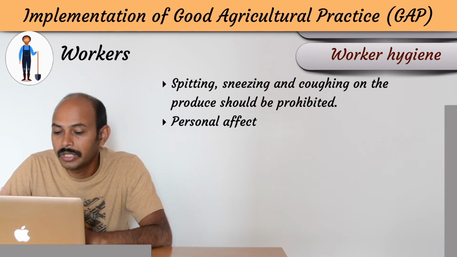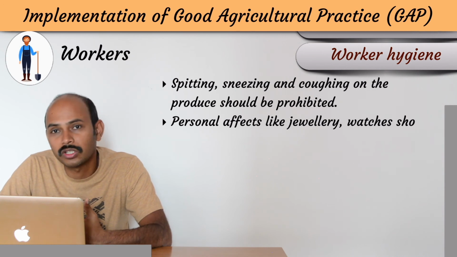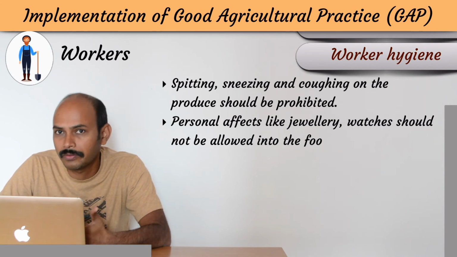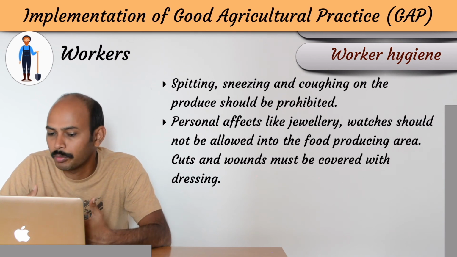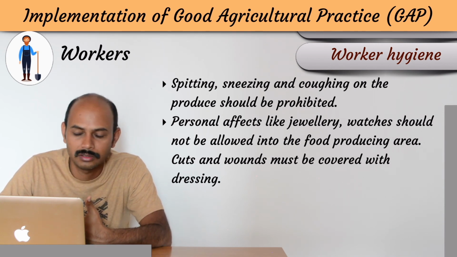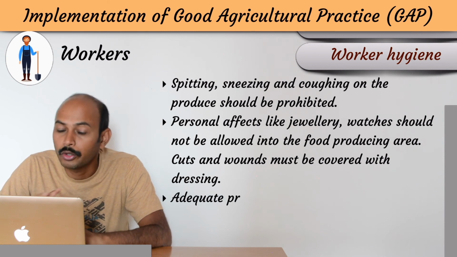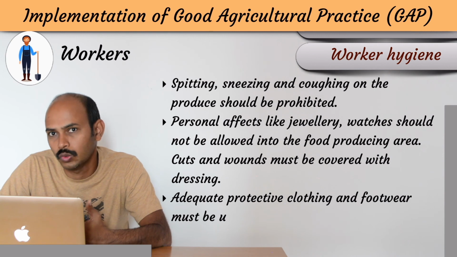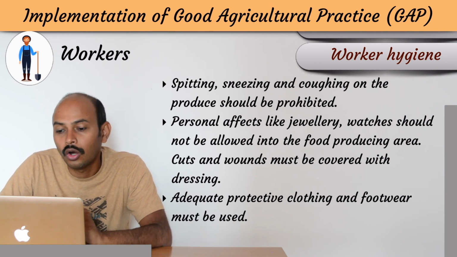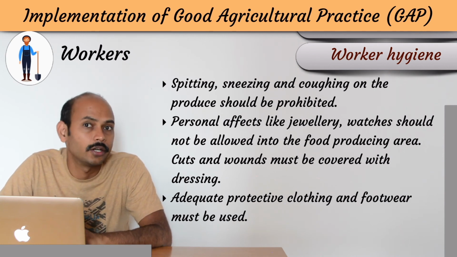And also personal effects like jewelries, watches should not be allowed in the working field. And if there are cuts or wounds, they should be treated properly or dressed properly. And adequate protective clothing like coats and other things, footwears must be used. So these are all good agriculture practices related to workers.